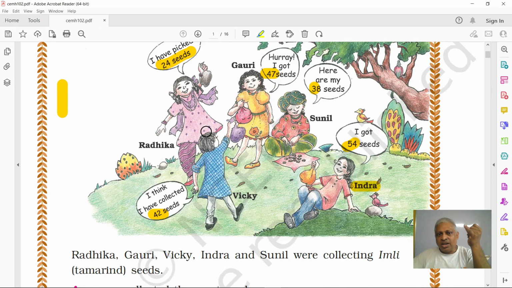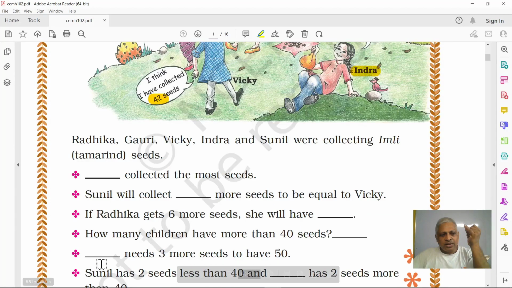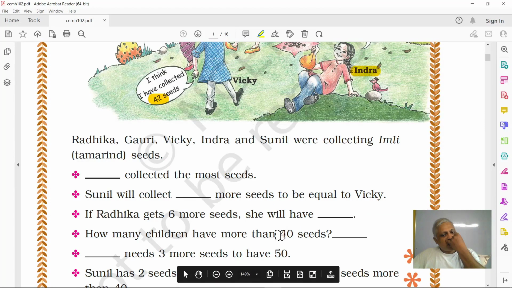And Gauri has 47 seeds. So another 1. And Sunil 38. Indra got 54. So that is more than 40. So how many people? 3 people in this group have. How many children have more than 40 seeds? 3 children. Okay.